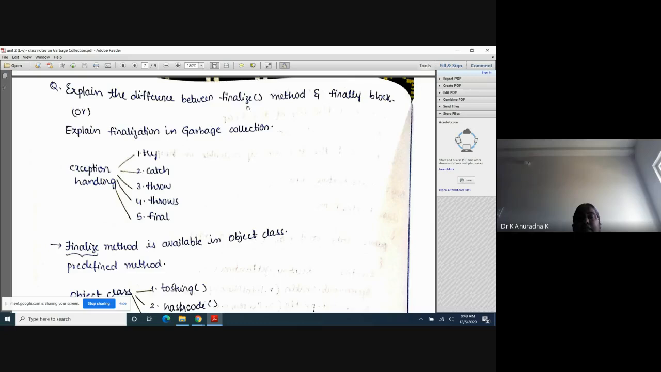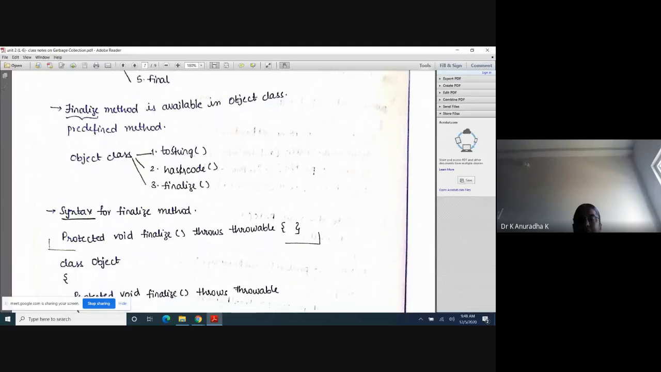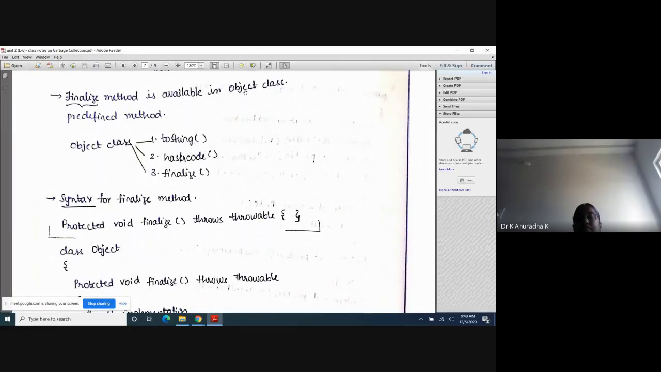But here in garbage collection, I already discussed the finalize method. Now we should be able to explain the difference between the finalize method in garbage collection and the finally block in exception handling. In exception handling we will discuss the finally block. Now I will explain the finalize method. The finalize method is a predefined method which is available in the Object class. You know, Object is the superclass for all the classes in Java, no? So in that Object class we have the finalize method.